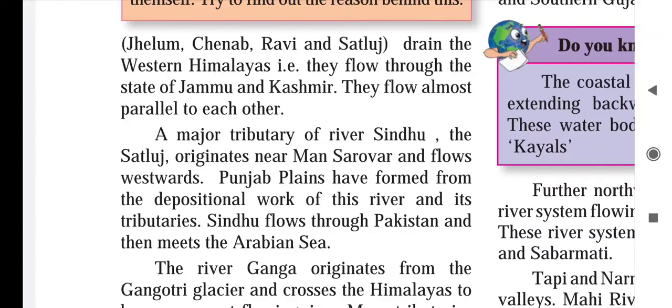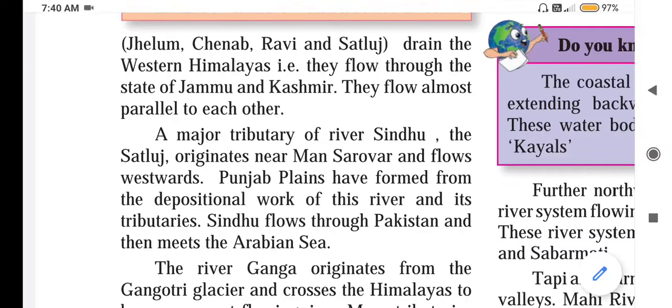Punjab plains have formed due to the depositional work of this river and its tributaries. Sindhu flows through Pakistan and then meets the Arabian Sea. So here it says that Punjab plains are formed because of the depositional work of river Satluj. When the river is flowing, the river and its tributaries deposit all the sediments brought by the river. Sediment means all sand, rock particles, clay, everything is deposited, and in this way Punjab plains are formed.